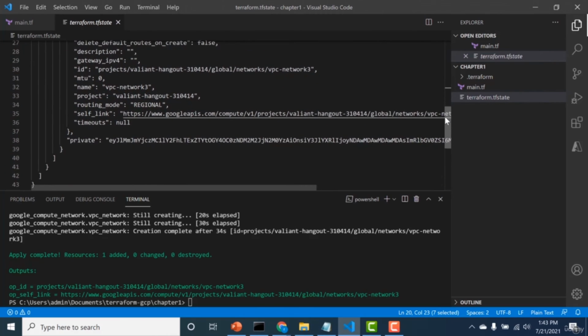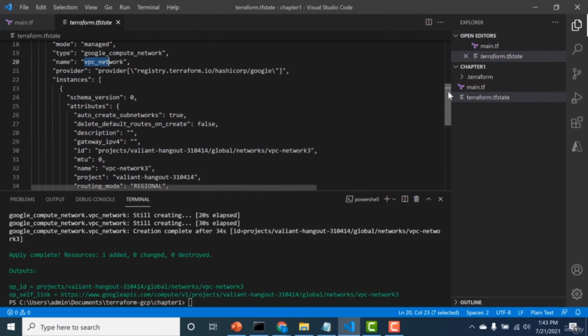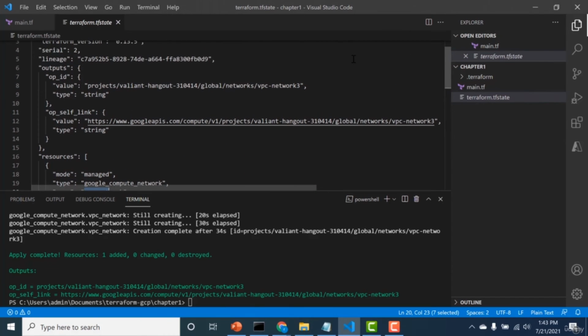And apart from the resources, it will also tell you about the outputs that got generated. So for example, here there were two outputs that got generated. One was the ID and the other one was a self link. So this is a very important file, and this file gives you all the information about all the resources and the outputs that got created.